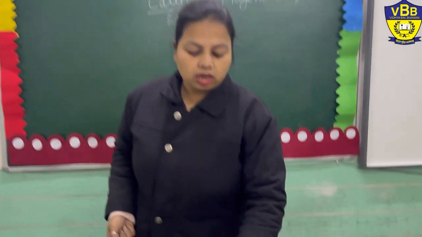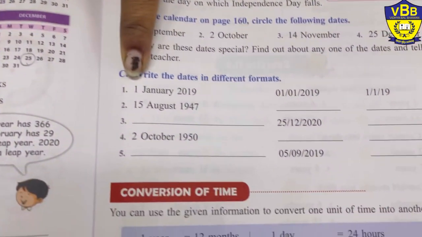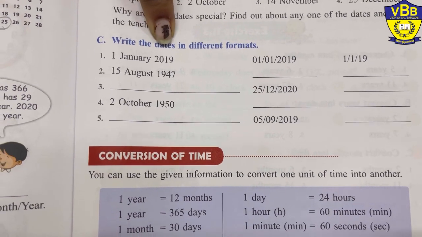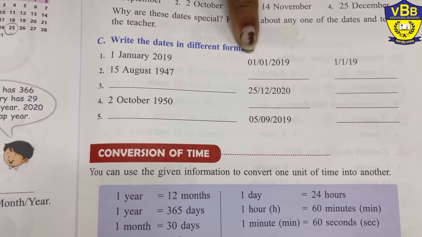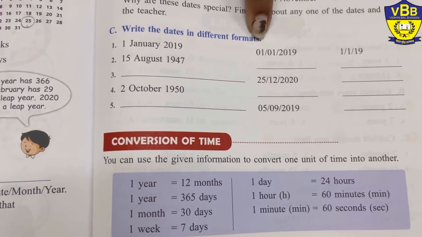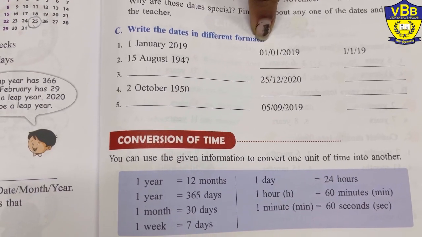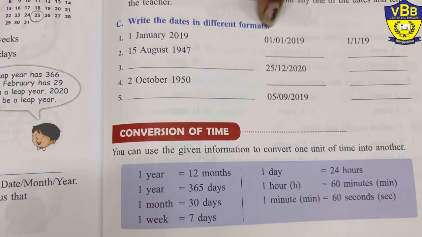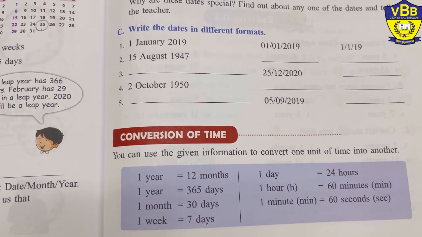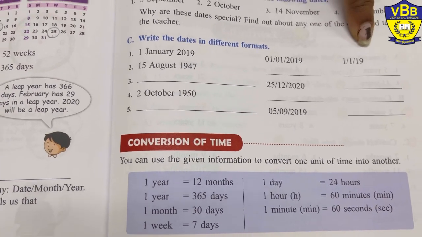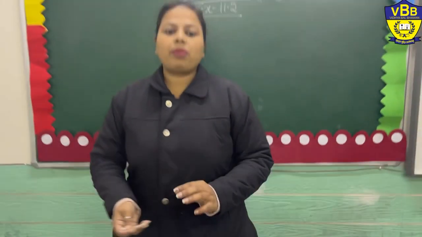As you can see in your book, it is given here 1st January 2019. It is the word formation of writing a date. Second one is the numerical form of writing a date, in which we write down the whole year with the whole number of date. Like if it is in 2 digits, we will write down both digits. And the last one is in the single digit, or we can say small short format.